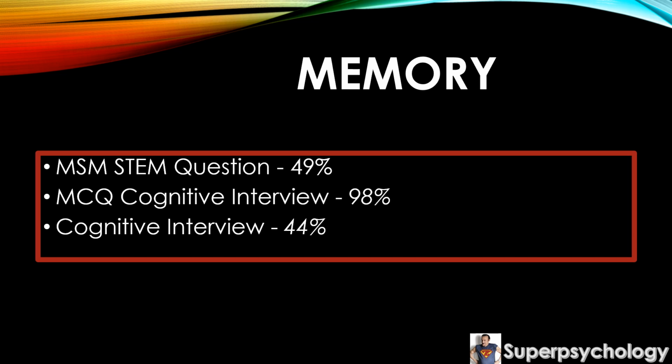This was a 16-mark application question on the multi-store model of memory. And let's be honest, we saw this one coming. We saw that the MSM was going to be here in some kind of big context. Now we can see a bit of a pattern emerging here, as once again many students failed to engage with the stem at all on this question. Even knowing that in a 16-mark question like this, four marks are available for you for AO2, so ignore